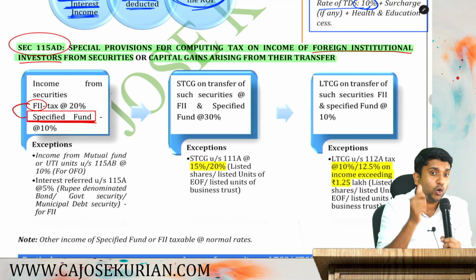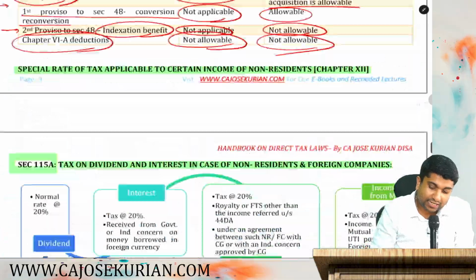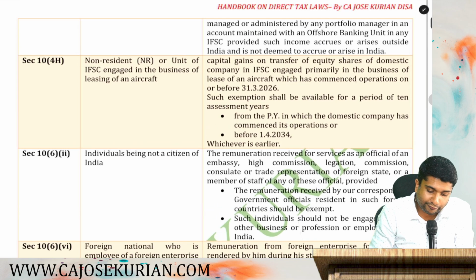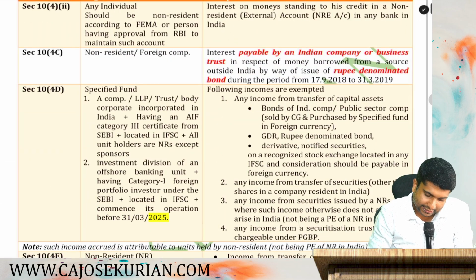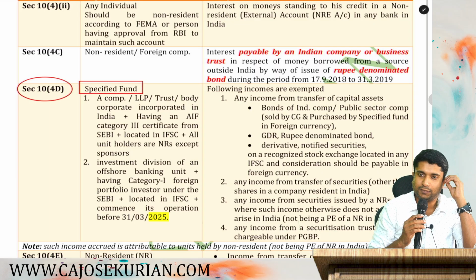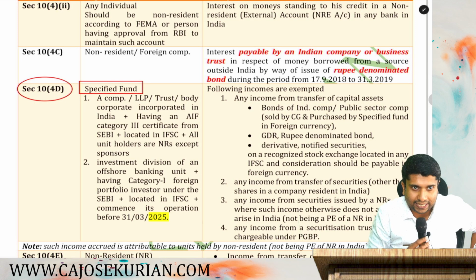The question is, who is this specified fund? For that, we need to go back to the exemptions. Under exemption, there is an exemption called 10(4)(d). 10(4)(d). This is the exemption. Under that, they are specifying about specified funds. The definition of specified fund is provided under section 10(4)(d). Let's complete this definition and go back to 115AD.